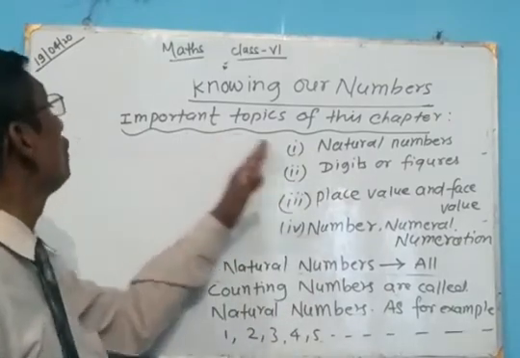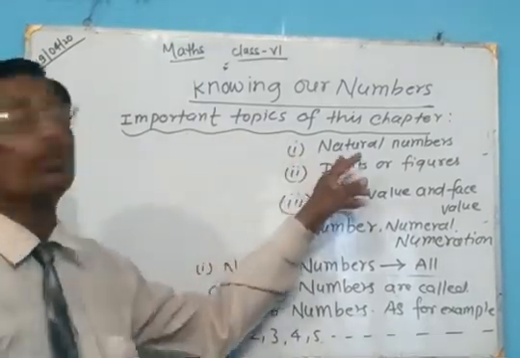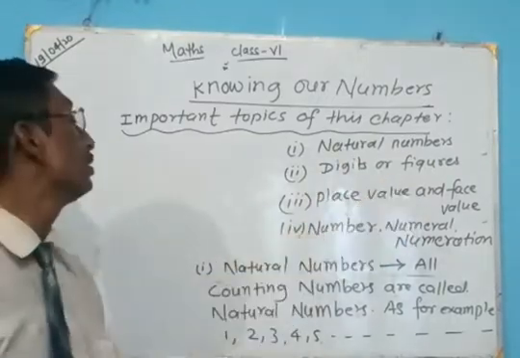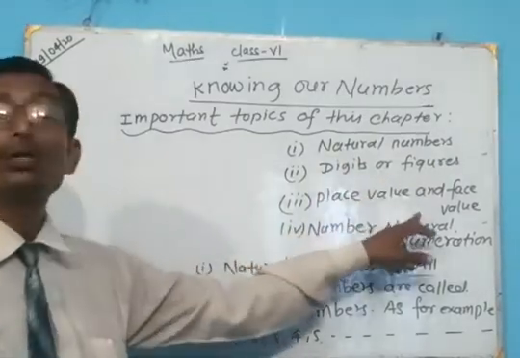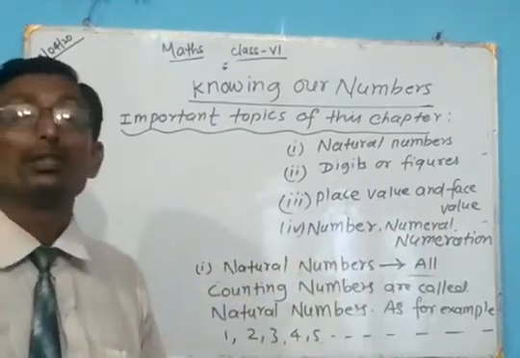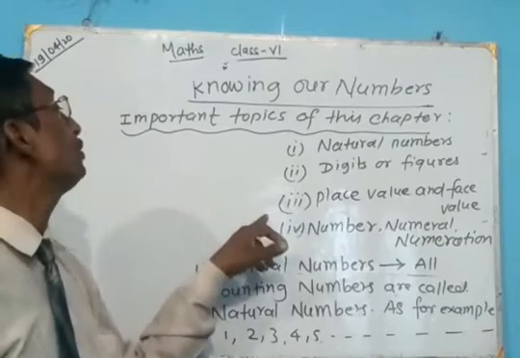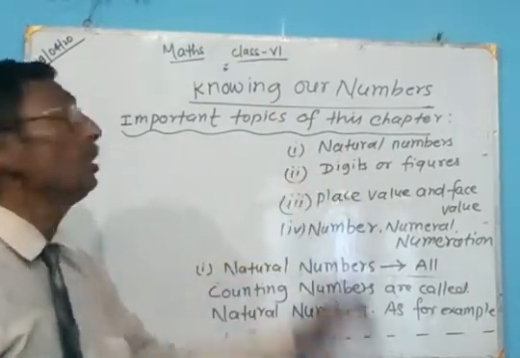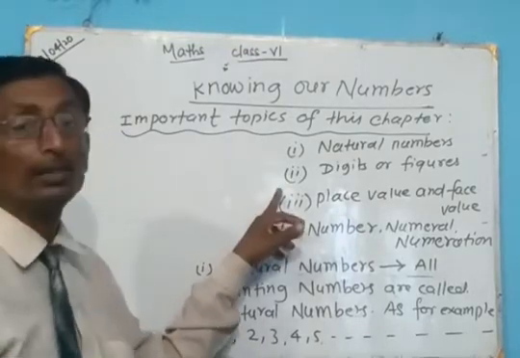First of all, we have to discuss natural numbers. Second, digits or figures. Third, place value and face value. Fourth, number, numerals and numeration. So these are the main points of this chapter, and we have to know about them.